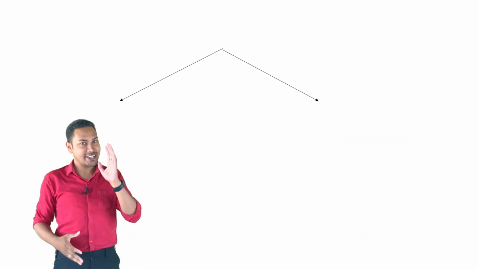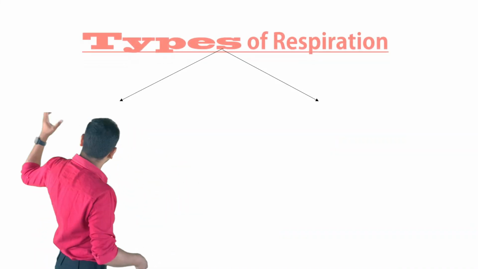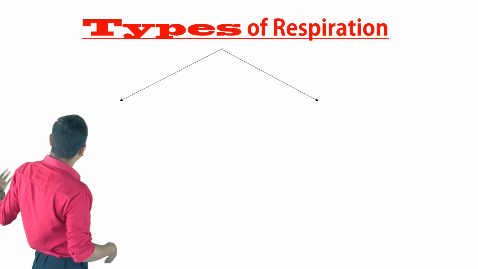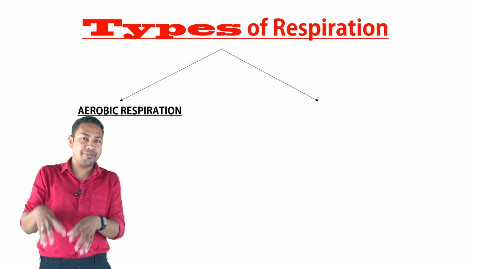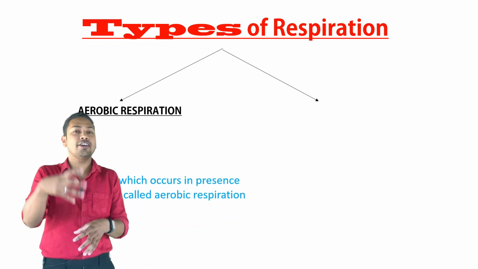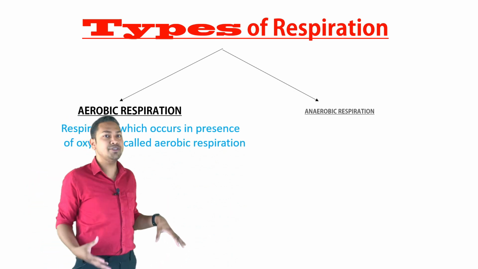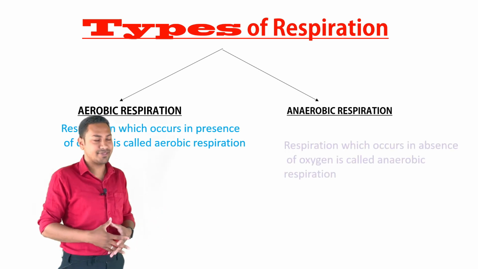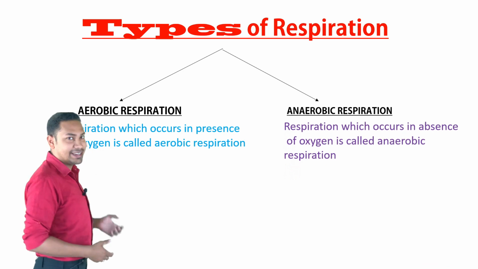Clear? Types of respiration. All right, there are two types of respiration. One is known as aerobic respiration, another one is known as anaerobic respiration. Now, what does aerobic respiration mean? The respiration which occurs in presence of oxygen is known as aerobic respiration, and the respiration which occurs in absence of oxygen is known as anaerobic respiration, like yeast. And aerobic respiration occurs where? In the humans, in the animals.